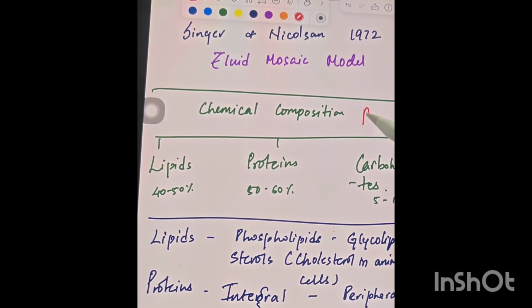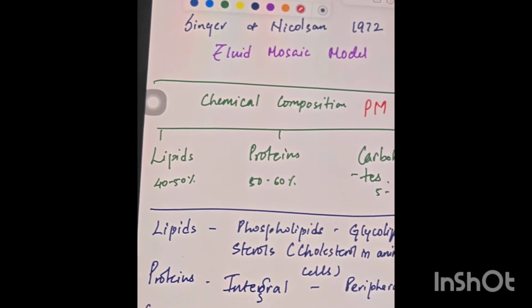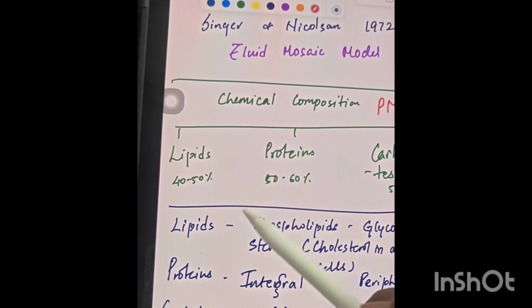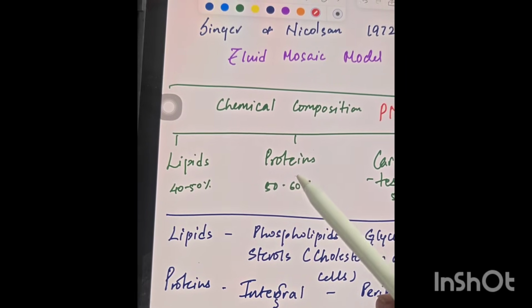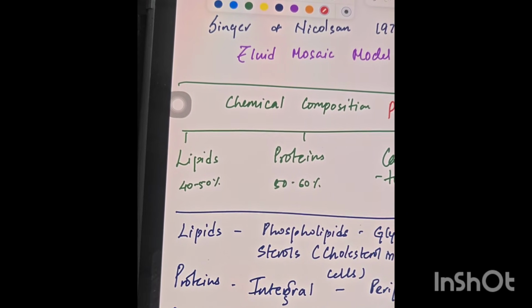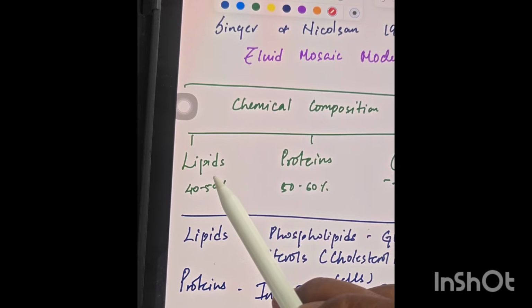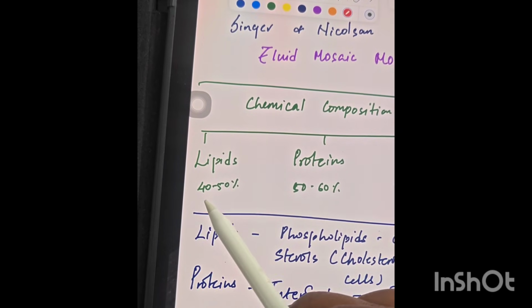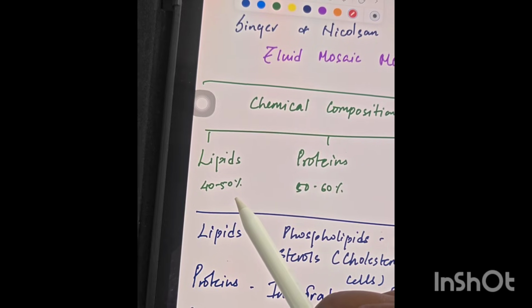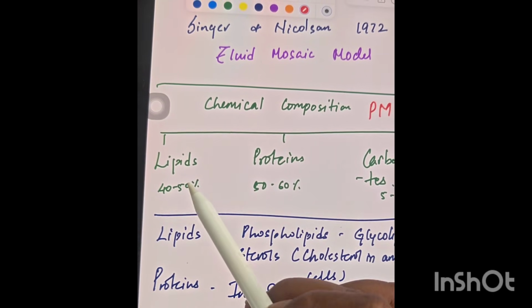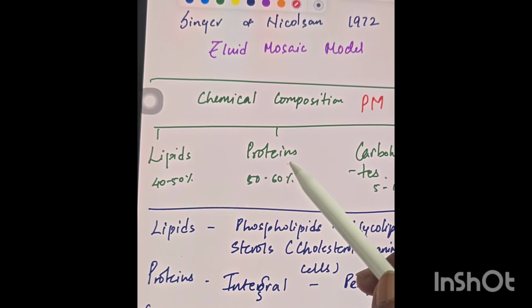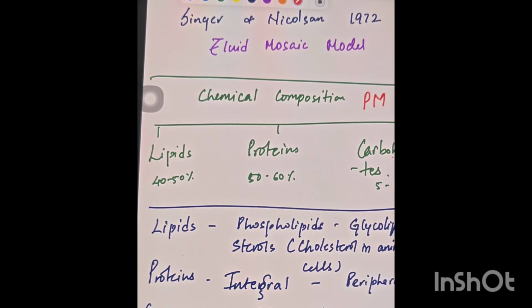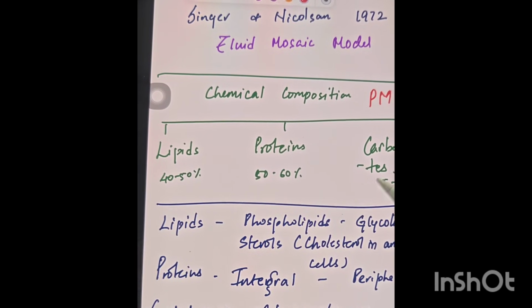So chemically, the plasma membrane is made up of lipids, proteins and carbohydrates. Remember this. Phospholipids are the lipids present in the plasma membrane, and 40 to 50% of the constituent is lipids, then 50 to 60% are proteins, and carbohydrates 5 to 10%.